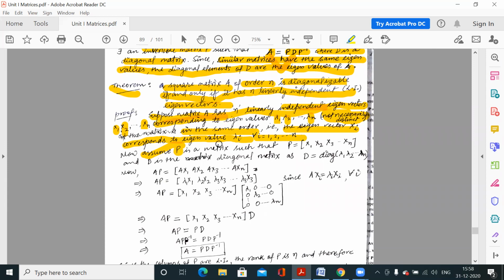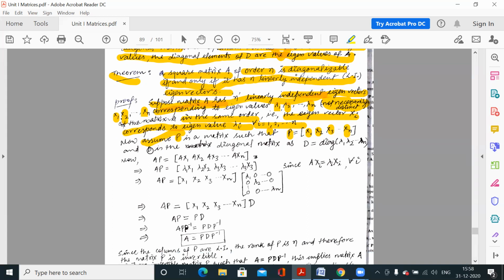So assume P is the matrix where the first column is x1, the second column is x2, the third column is x3, and the last column is xn. So these are eigenvectors: first eigenvector as first column, second eigenvector as second column, similarly nth eigenvector as nth column. So this is matrix P.